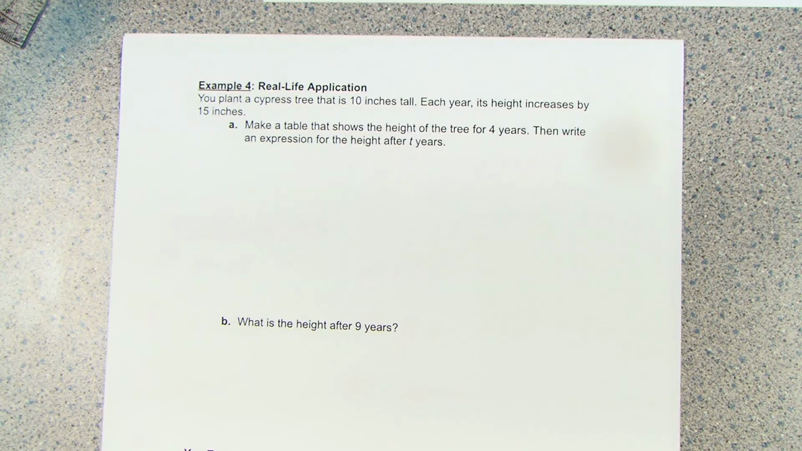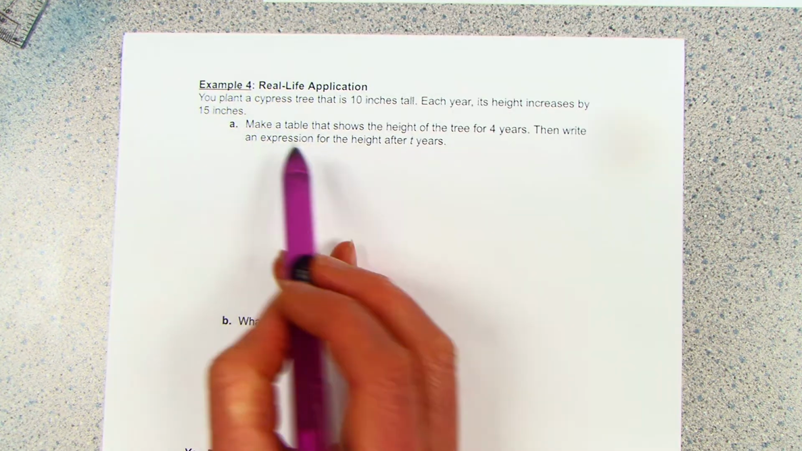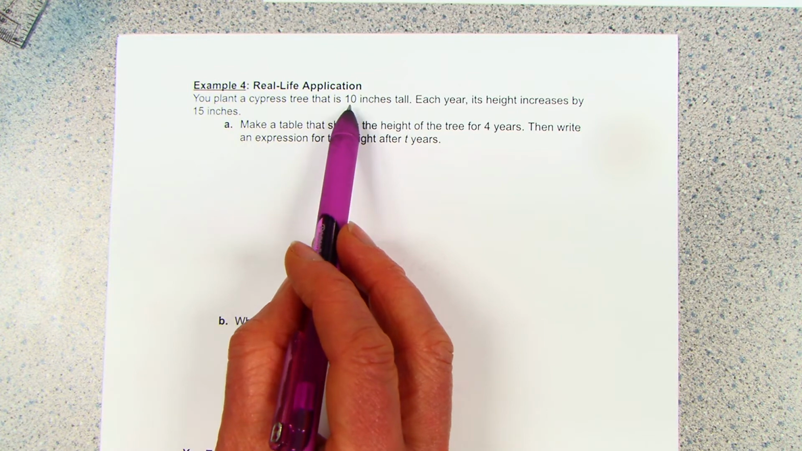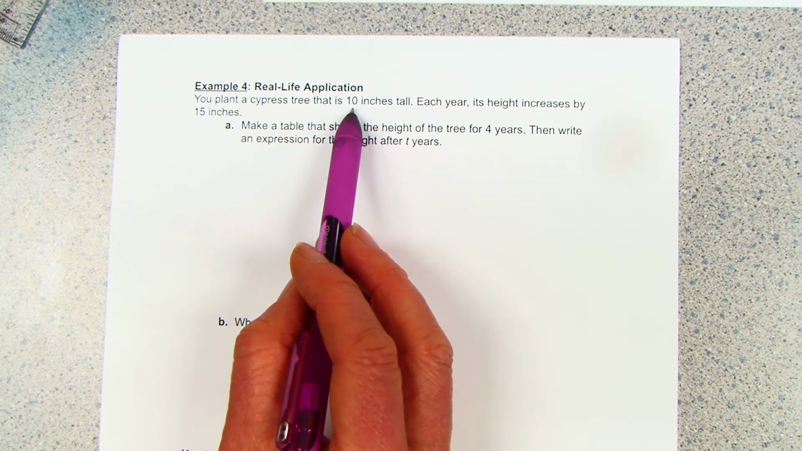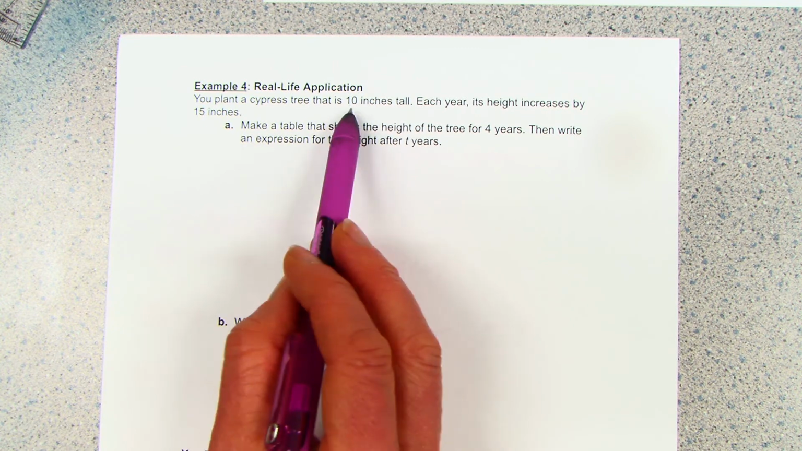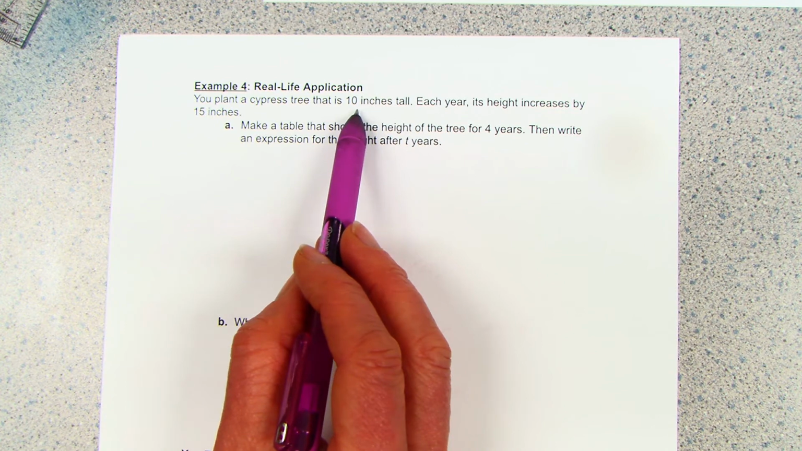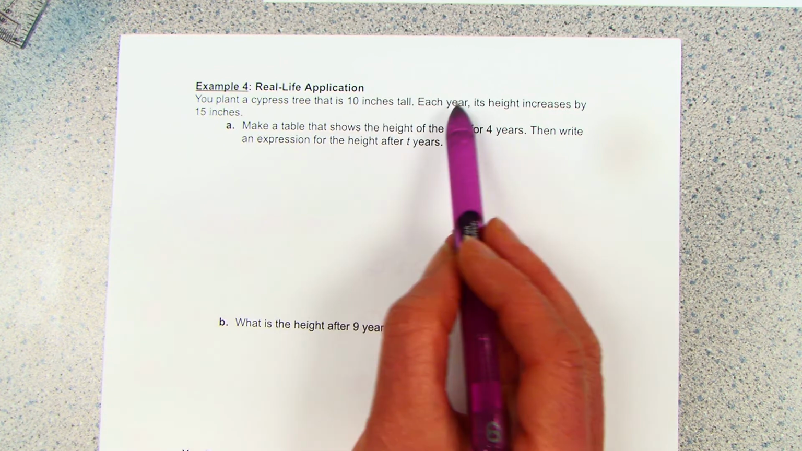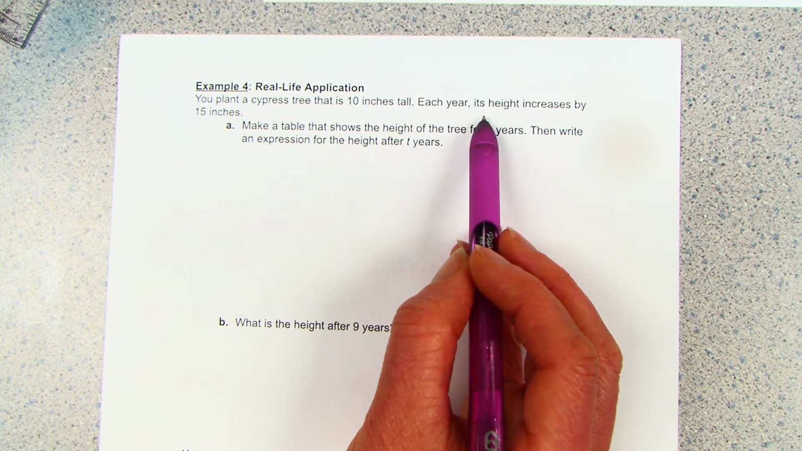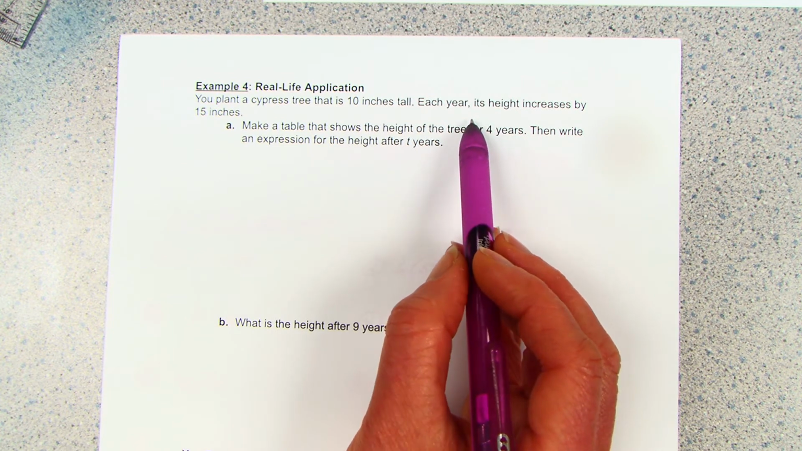And we have one more here. So now we're going to plant a cypress tree that is 10 inches tall. This is a really small tree. These are those tall trees that people plant along their fence line. They get really tall, and they use them kind of as privacy fences. Okay, those tall trees. Each year, your tree's height increases by 15 inches.